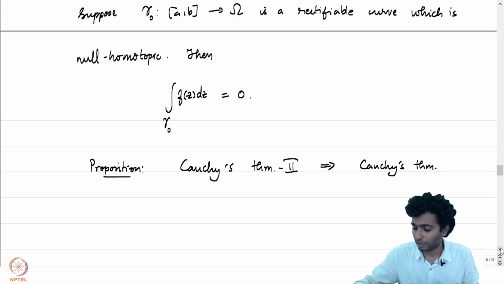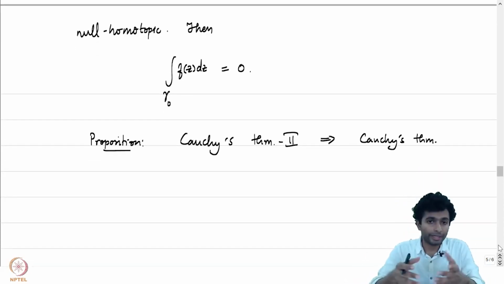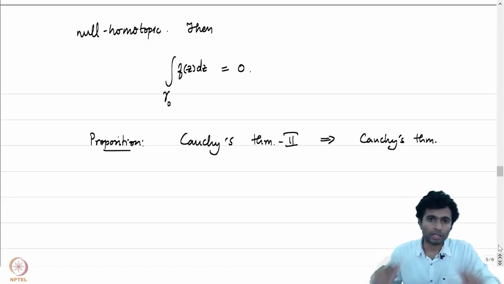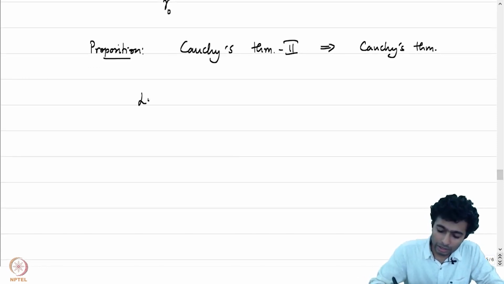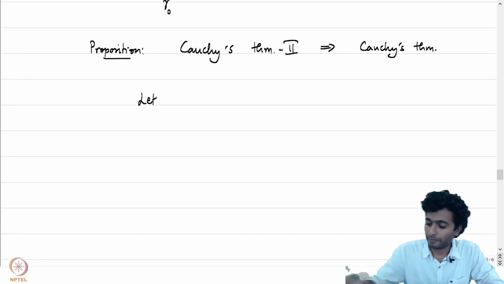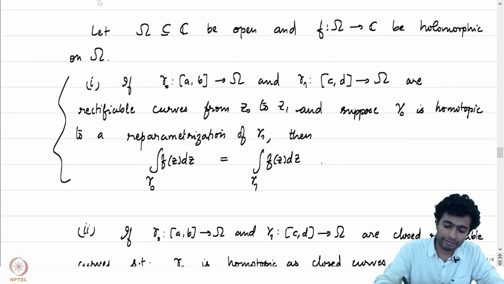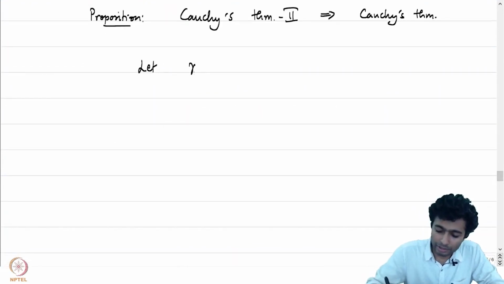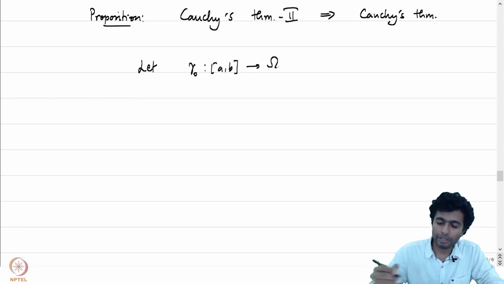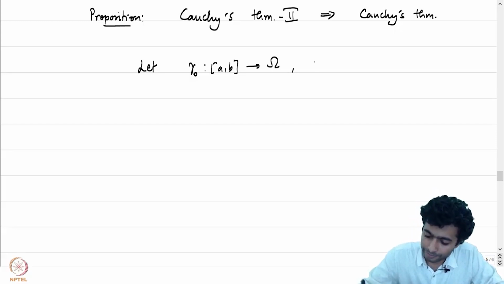So this is the final step in the direction of establishing that the two variants that have been written above are both equivalent. Alright, let's try to prove the variant, the part 1 here. I will leave the second part as an exercise for you. So let gamma 0 and gamma 1 be curves which are homotopic with fixed endpoints.